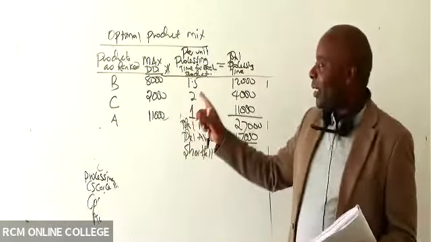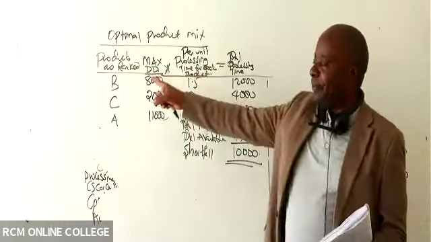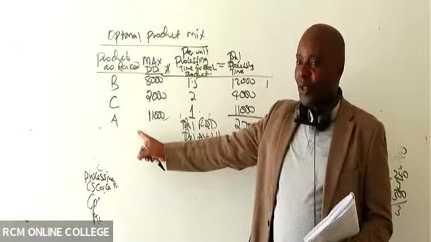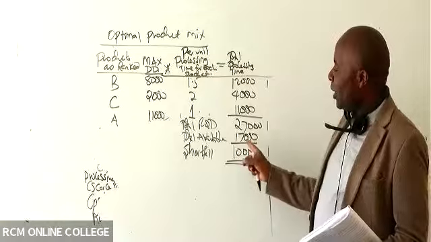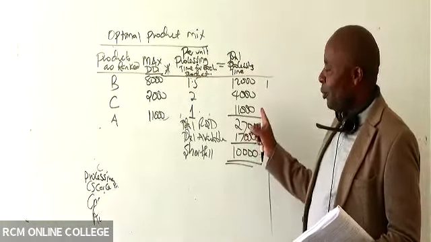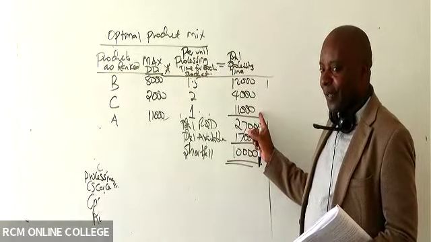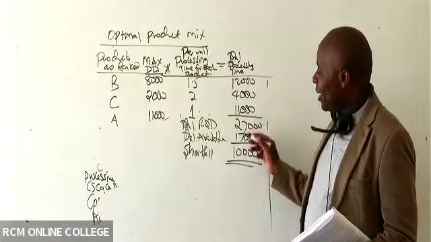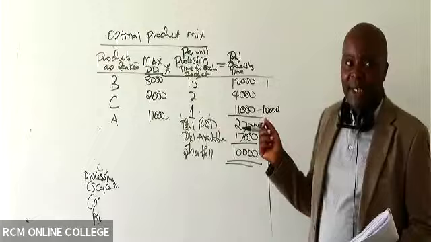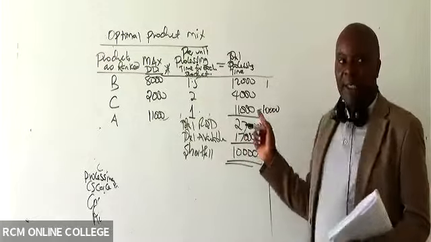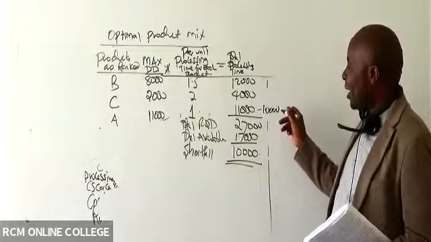So which one is a product of least priority here? It is A. So we snatch hours from it. And fortunately, this shortfall of hours is able to be absorbed by it. So in this case, I will simply say minus 10,000. So 11,000 minus 10,000, that gives me what figure, somebody here?